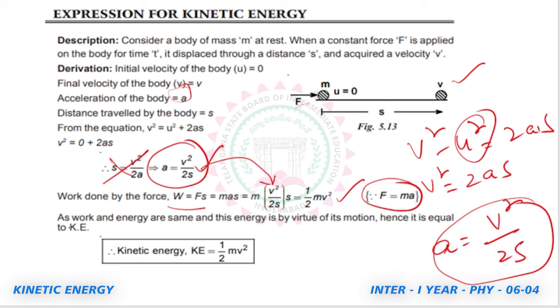And this work and energy are the same. And this energy is by virtue of motion. Hence, it is called kinetic energy. Therefore, kinetic energy is equal to half mv square, where m is the mass and v is the final velocity. Hence, the equation for kinetic energy is derived.